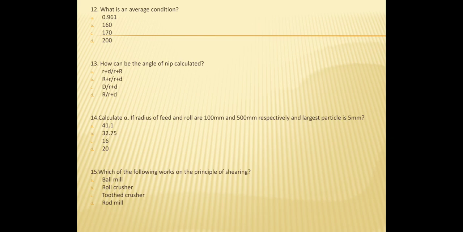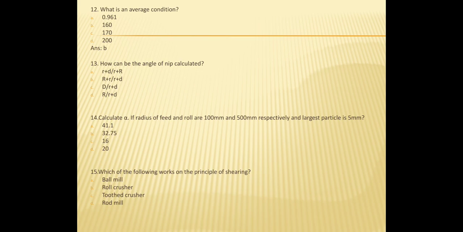equipment uses the attrition principle. 11th, for crushing rolls, is it angle of the bite, angle of nip, angle of stem, or angle of cam? So the answer is B, that is angle of nip. What is an average condition? 0.961, 160, 170 or 200. So the average condition is B, that is 160.